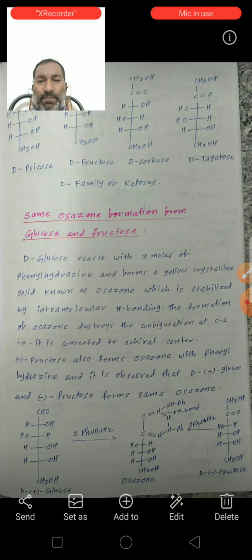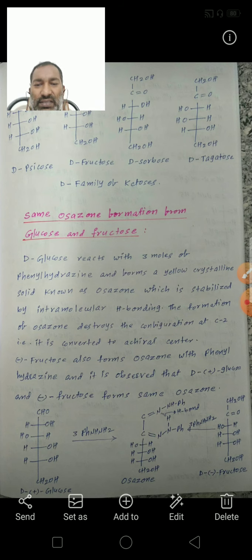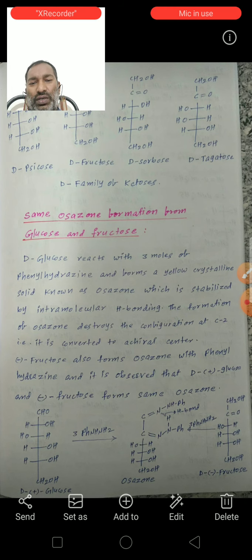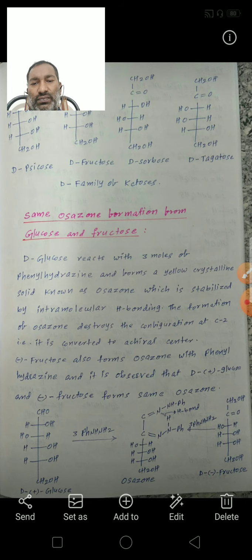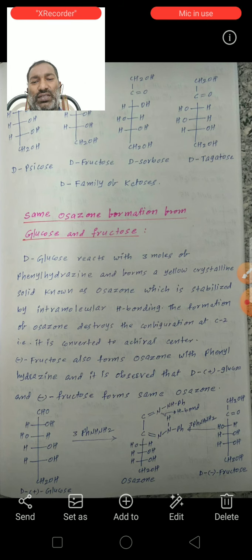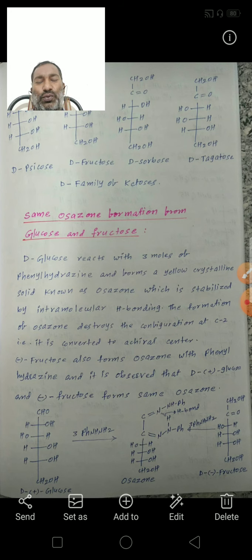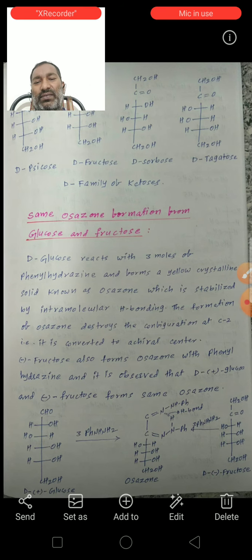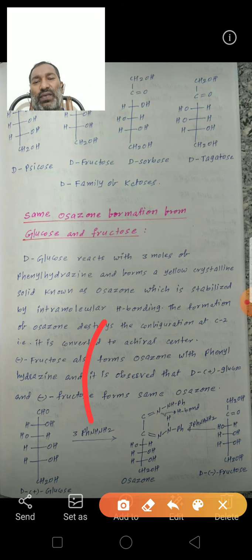See here, this is D-glucose: CHO, CHOH, CHOH, CHOH, CHOH, CH2OH. It reacts with 3 moles of phenylhydrazine. This is the phenylhydrazine.